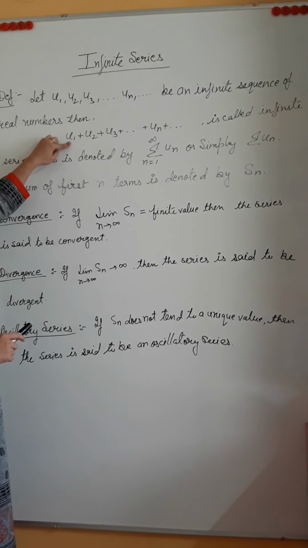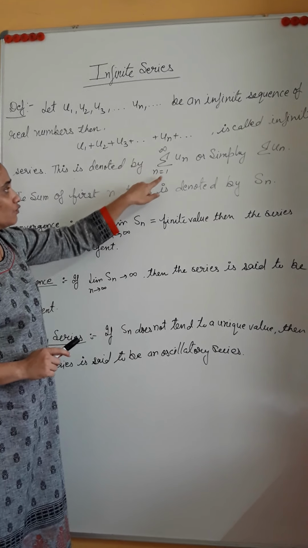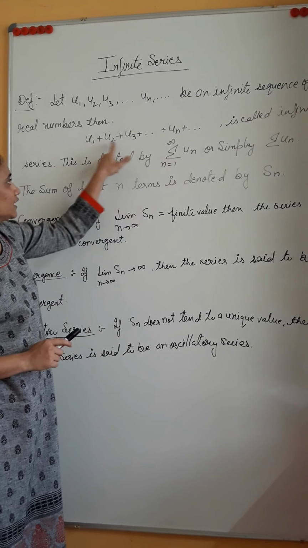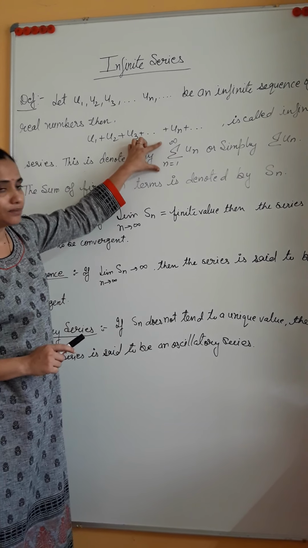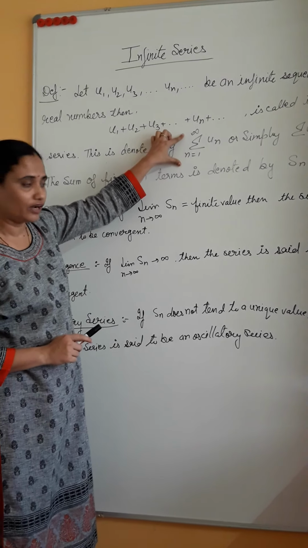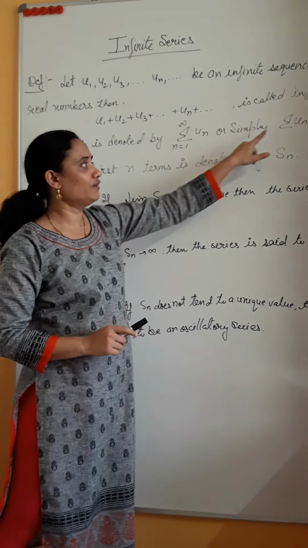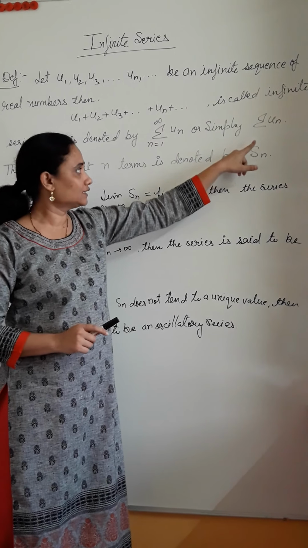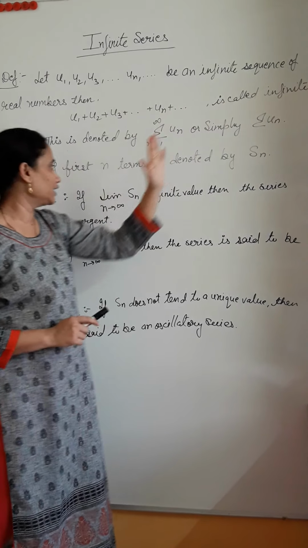So this is denoted by summation over n from 1 to infinity of un. If you expand this, you will see that you get this. This is the summation form or notation form of an infinite series, or simply we can write summation un. It is understood that if we are talking about a series, n goes from 1 to infinity.